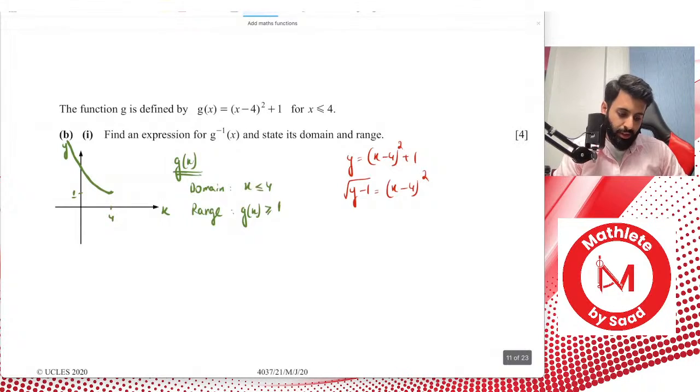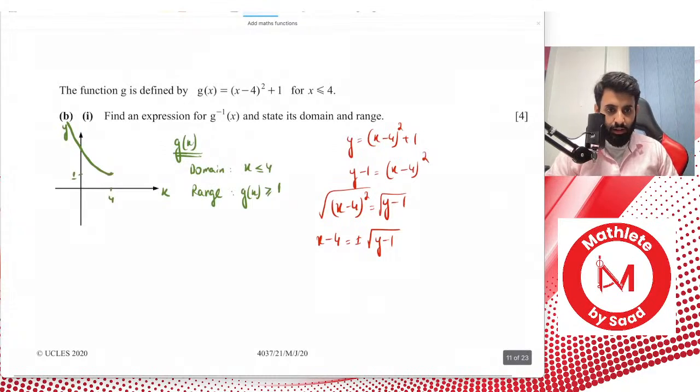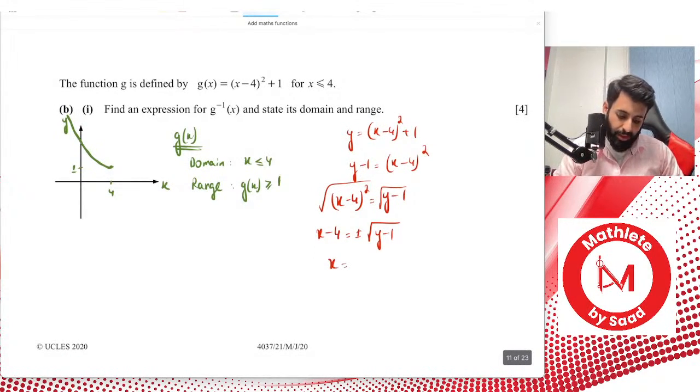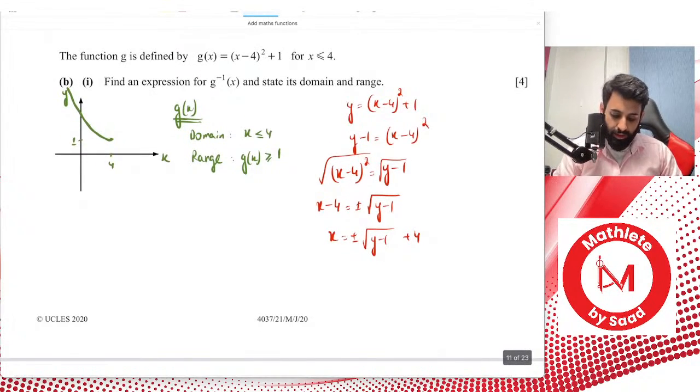When you take the square root on both sides, in fact, before you take the square root, my suggestion would be to write it nicely. So we have x minus 4 the whole thing square equals y minus 1. Now you take the square root on both sides. So now you're looking at x minus 4 equals plus minus. Now we will decide whether to go with plus or minus, but in a minute. x equals plus minus square root of y minus 1 plus 4. Now we do the second last step, and that is g inverse of x equals plus minus square root of x minus 1 plus 4.